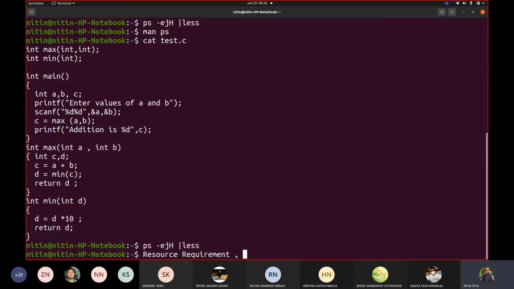Now, if I try to do something like what we do on Windows, we use a kill task item, correct? You must have seen on Windows, you choose a process and you say kill or end task. That means you are trying to terminate that program. So how could the termination be? Termination could be smooth, normal termination, or abnormal termination.